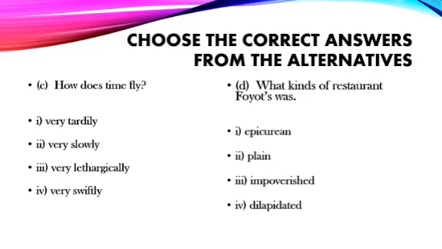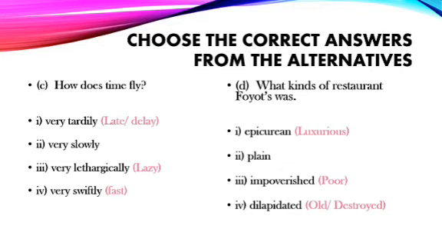Very tardily, very slowly, very lethargically, very swiftly. Well, the first option, tardily, means lately or making delay. Very slowly, we know the meaning. Very lethargically, lethargic means lazy. Very swiftly, swift means fast. So we all know time flies fast.